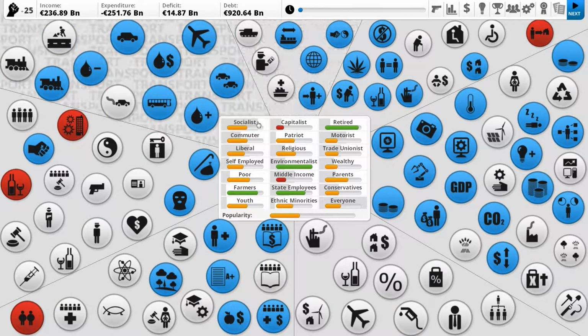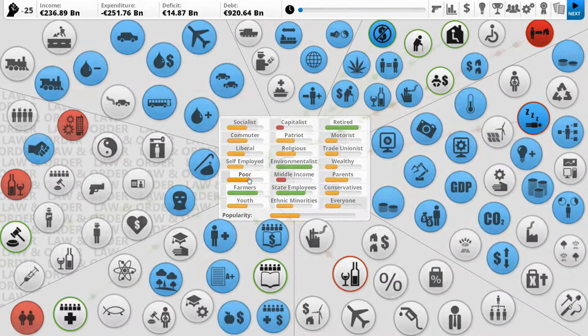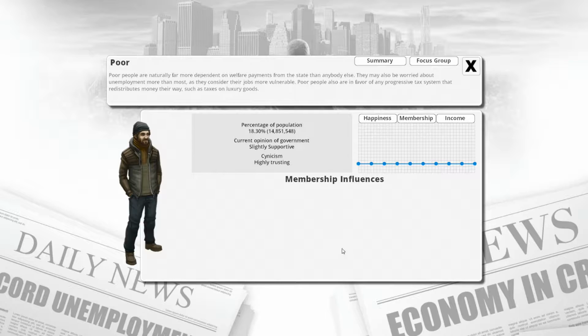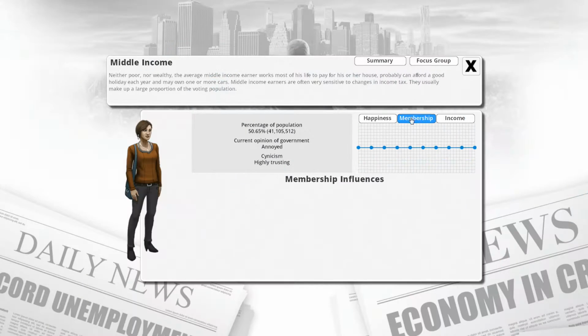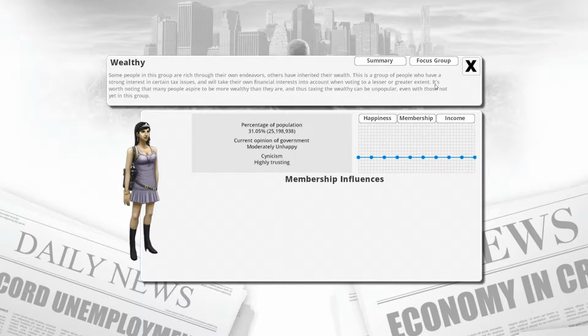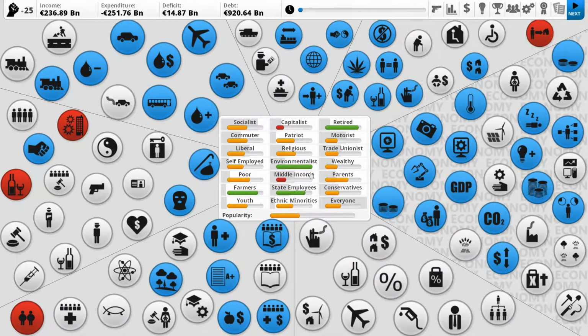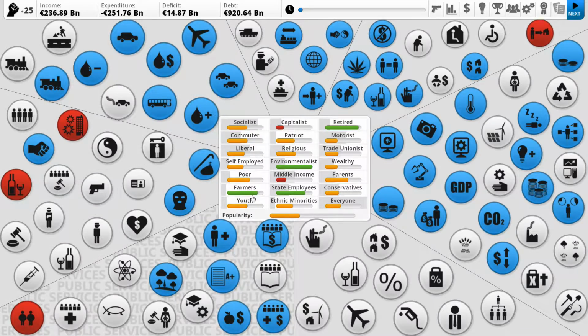Let's have a look at different ones of these. Socialists, well, let me start off with the poor. You cannot affect the membership, how many people there are in the poor, the middle, or the rich. I can't affect that. I thought I could. So it might change over time, but it's not something I can directly affect. Or if it is, it's something I haven't actually implemented yet.